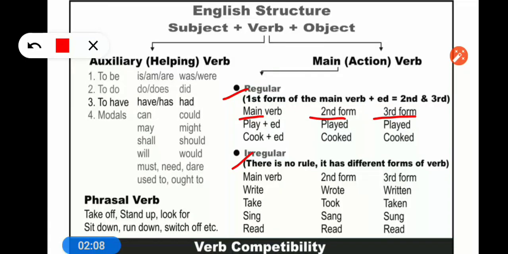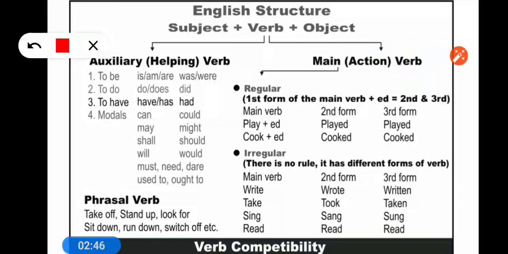Okay, so these are the main verbs. Now if we talk about auxiliary verbs, you can see the first one, to be: is, am, are, was, were. And do, does, did, that is the form of do. Then have, has, had. And modal verbs: can, could, may, might, shall, should, will, would, must, need, dare, used to and ought to. These are all modal verbs or auxiliary verbs, which means helping verbs.